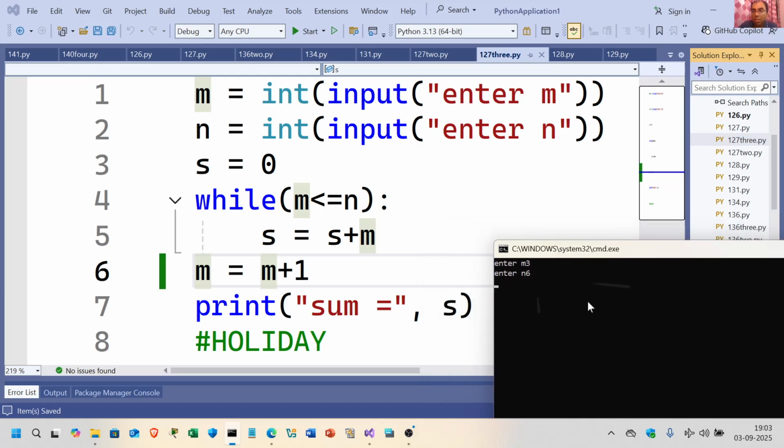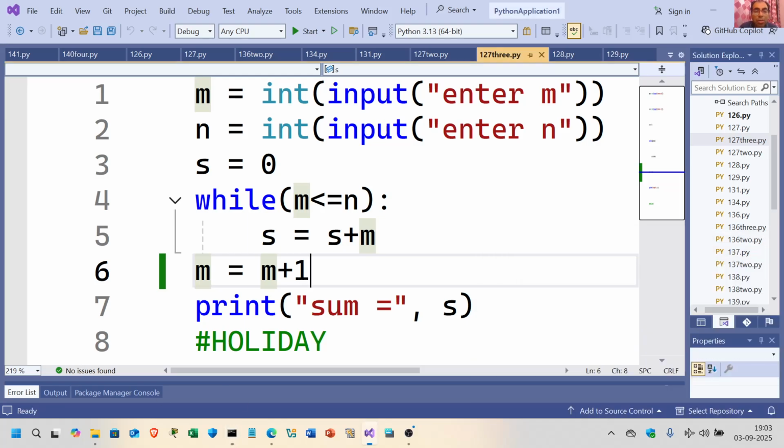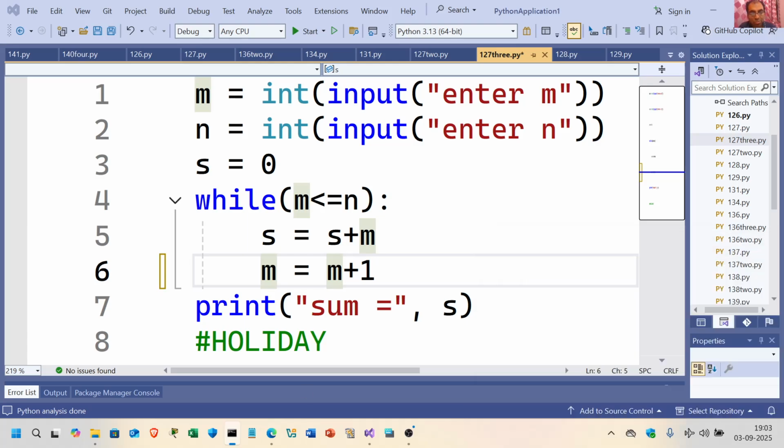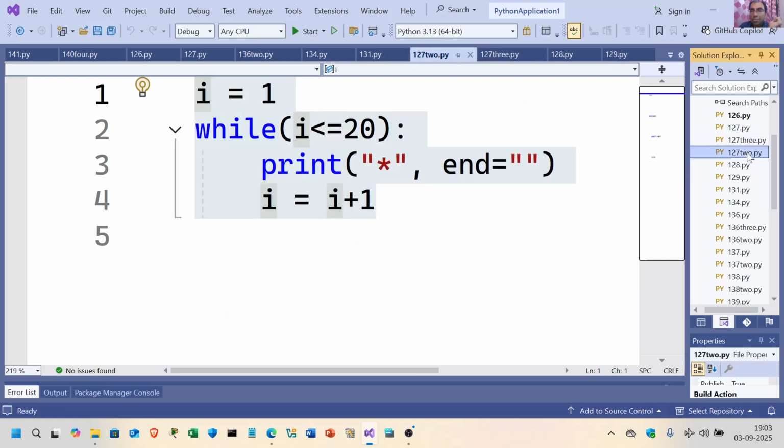Why? Because this m is equal to m plus 1 is outside the while. This should be inside the while. It is adding, adding, adding, and it is just going into infinity. So let me just close it for a while, and let's go to the next part of the code.